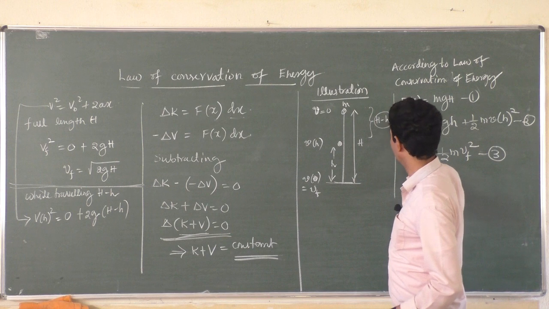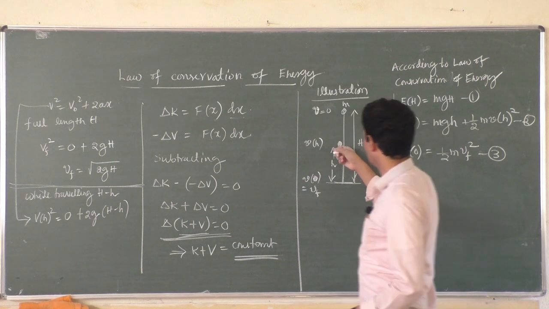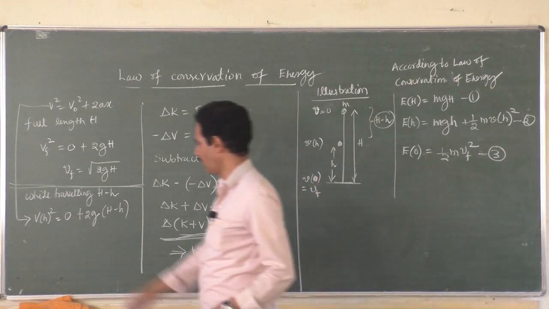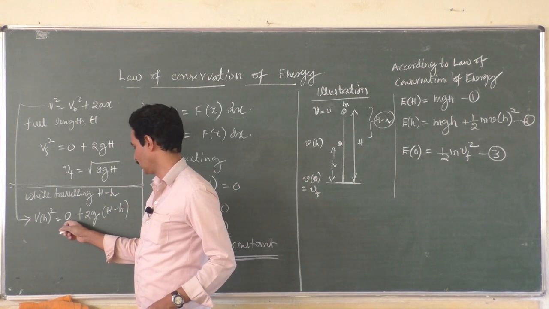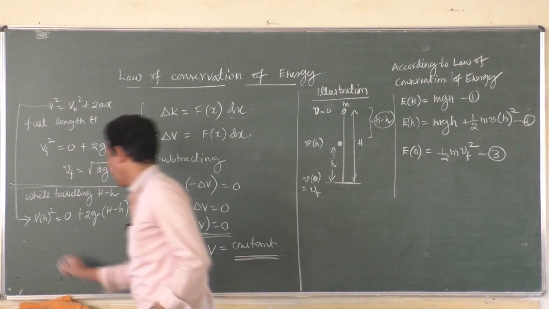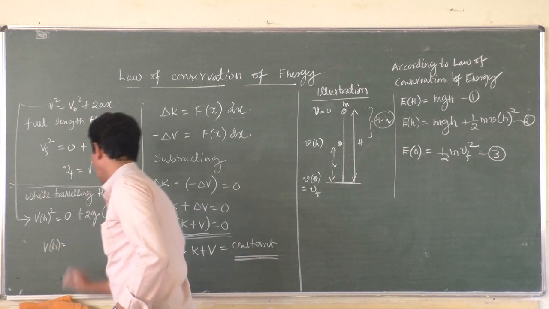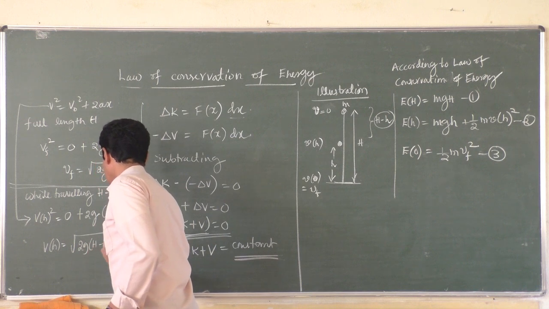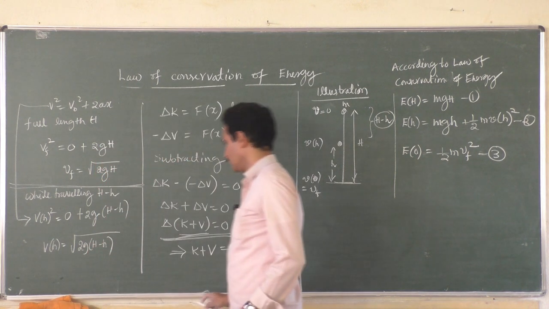That is what we need, this distance traveled. So when it comes here, the final velocity is v of h. For that, v square equals initial velocity v naught square 0, plus 2g(H minus h). So what is v at a height h from the ground? That is equal to square root of 2g into (H minus h). This is how we prove it. How do we prove it?